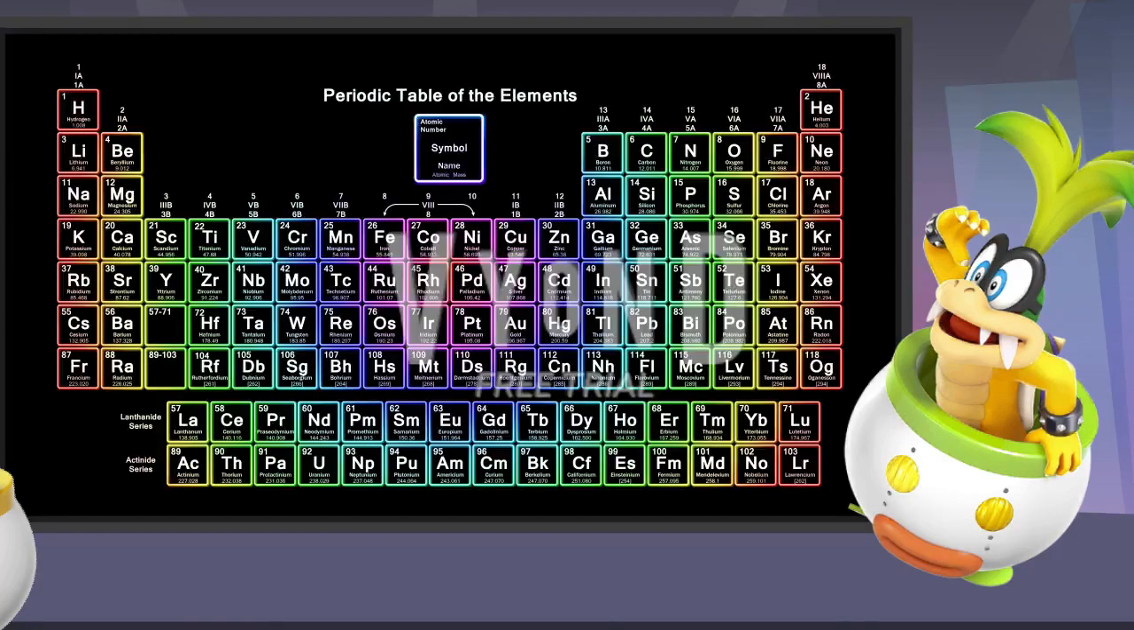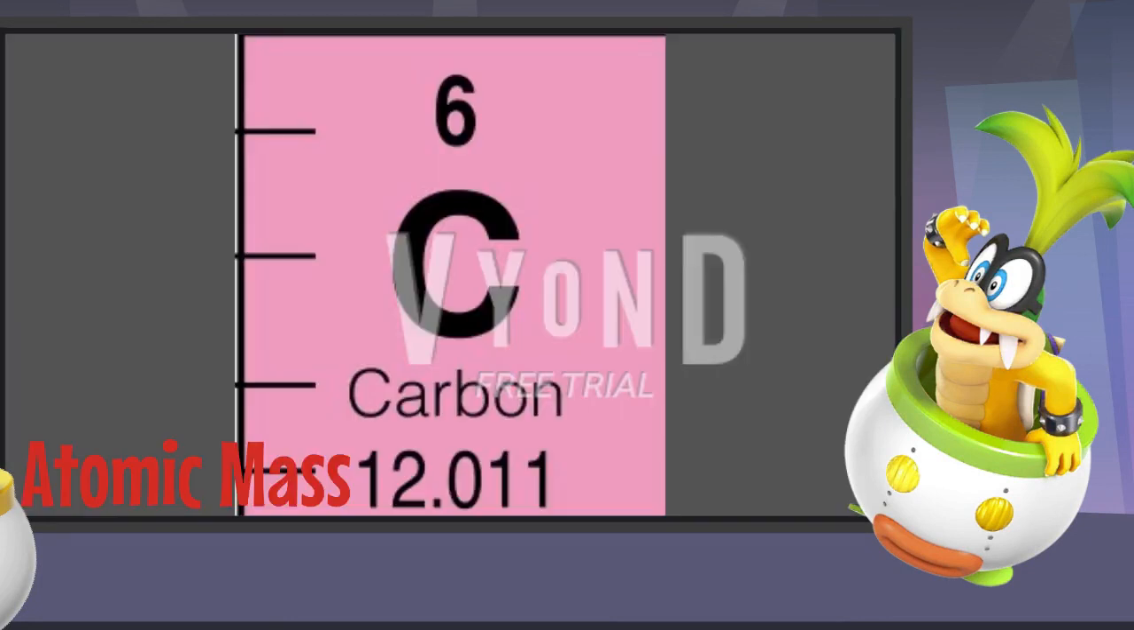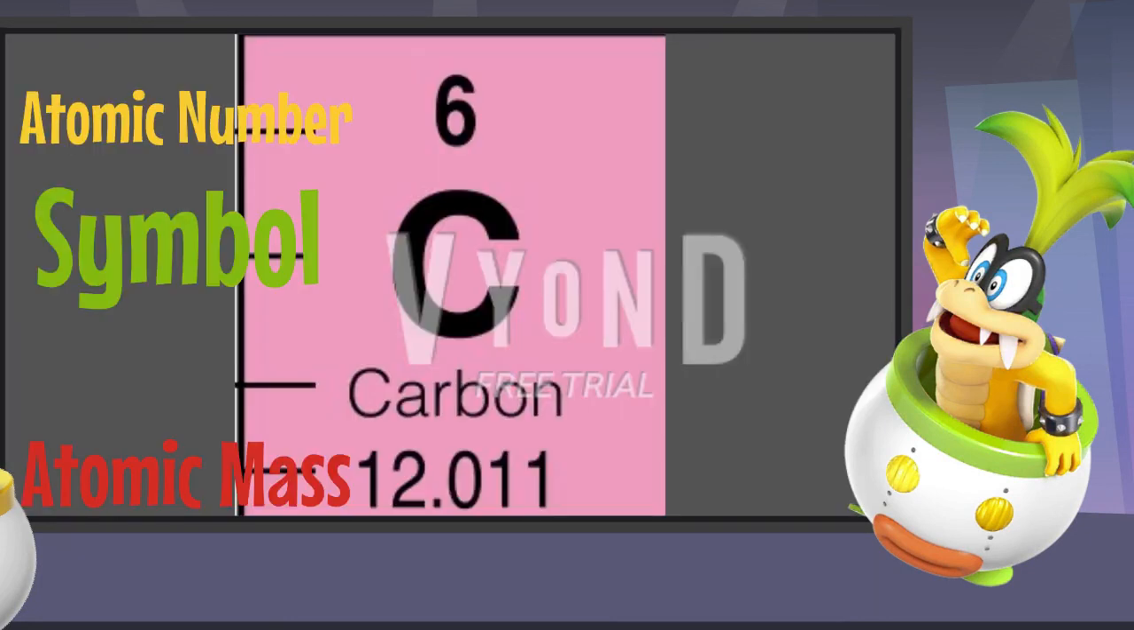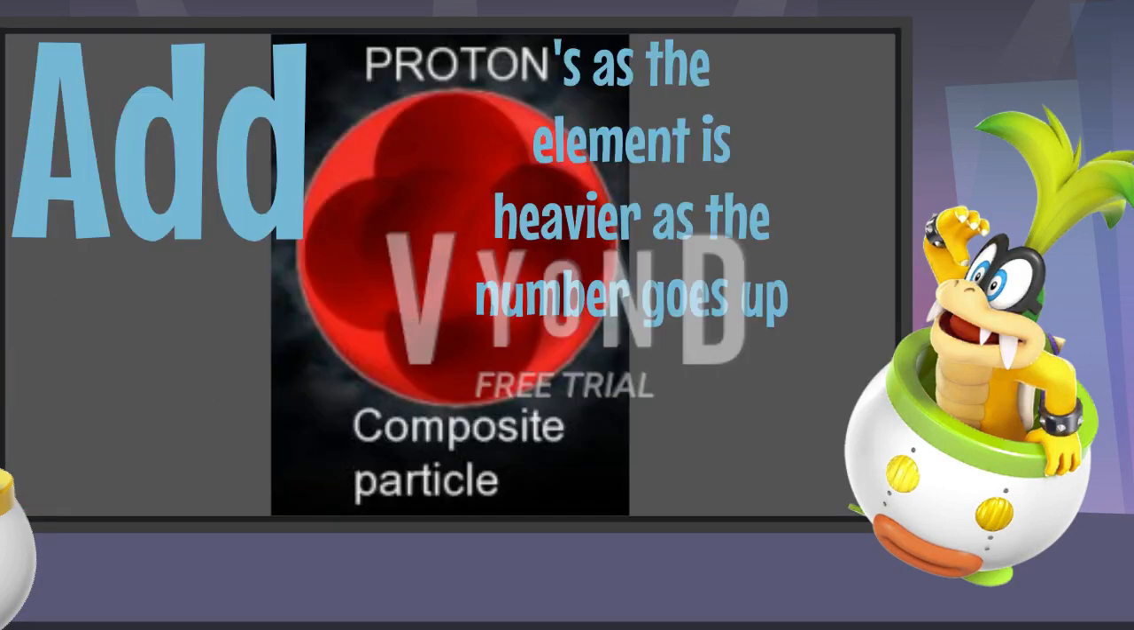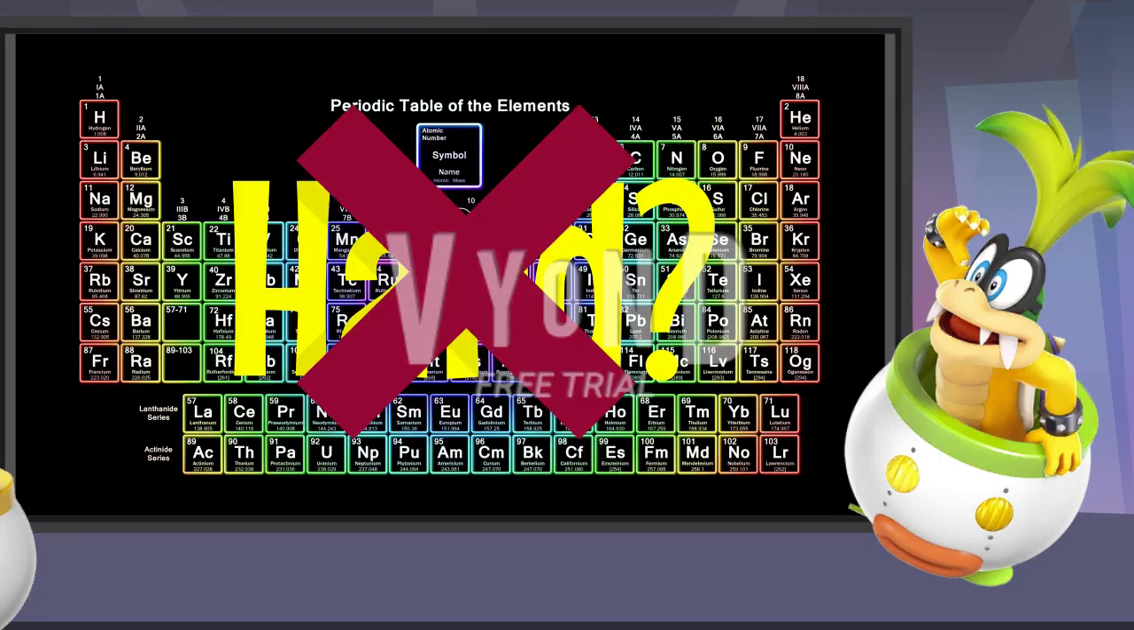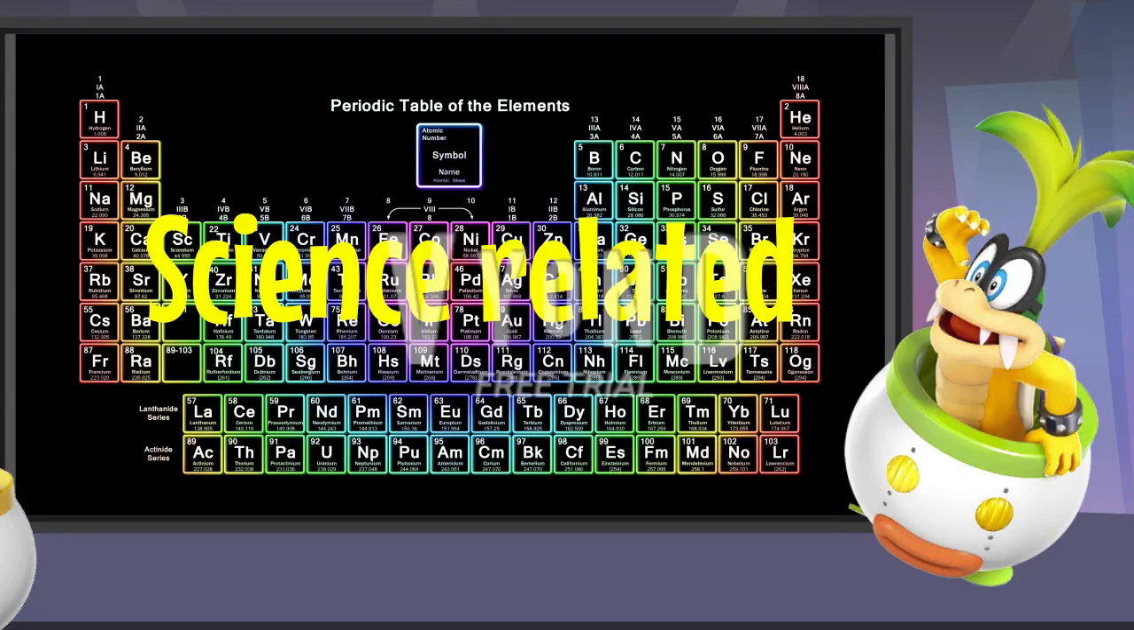In conclusion, the periodic table is a simple table that includes an atomic mass or number, a symbol, and the element's name, and you can tell the element by counting the protons. In fact, the periodic table wasn't that hard, and it was related to chemistry and science.